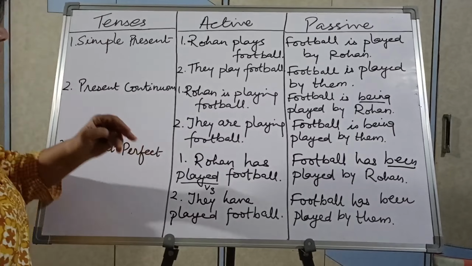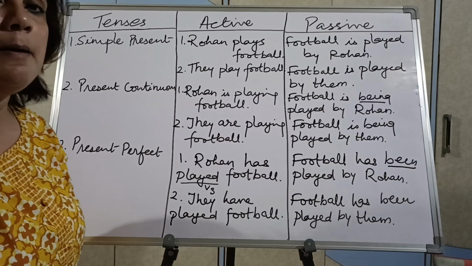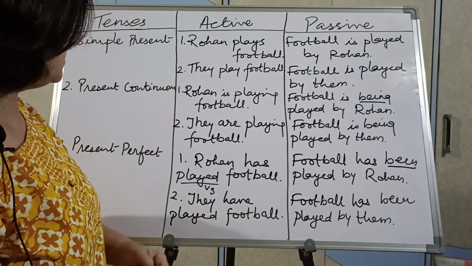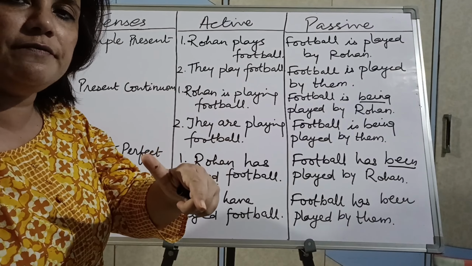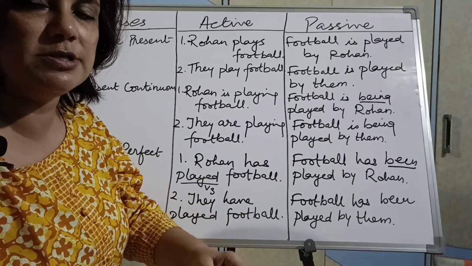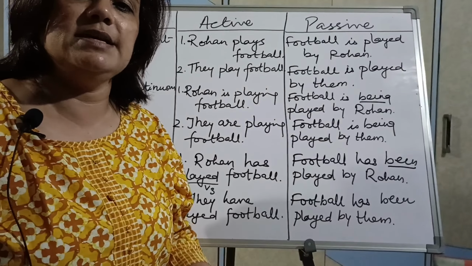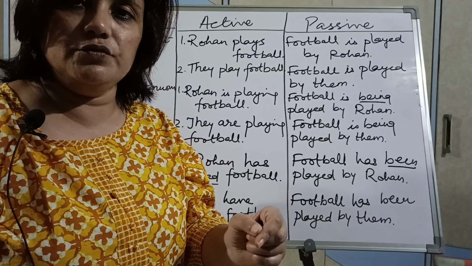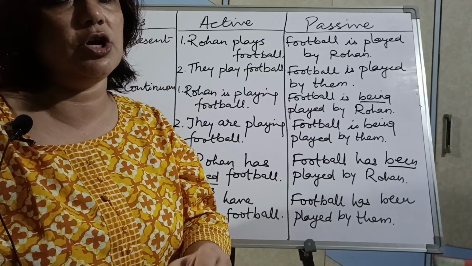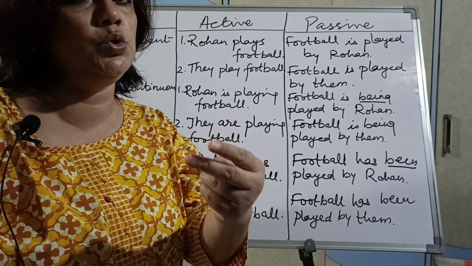So only 3 tenses are possible. Then we will take past tense. Past simple, then past continuous and past perfect, because again the 4th subtense is not possible in passive voice. Same way, in future tense, future continuous and future perfect continuous are not possible, so there will be 2 subtenses.